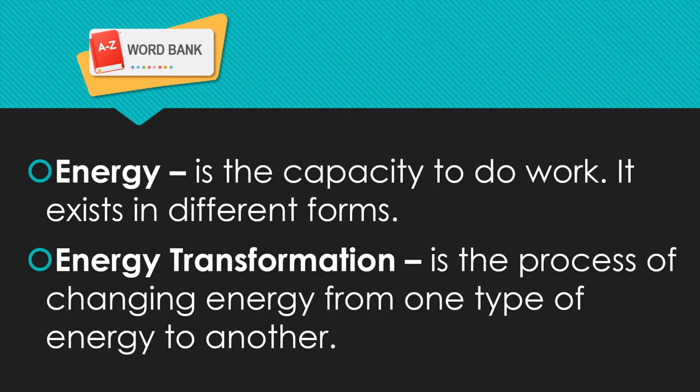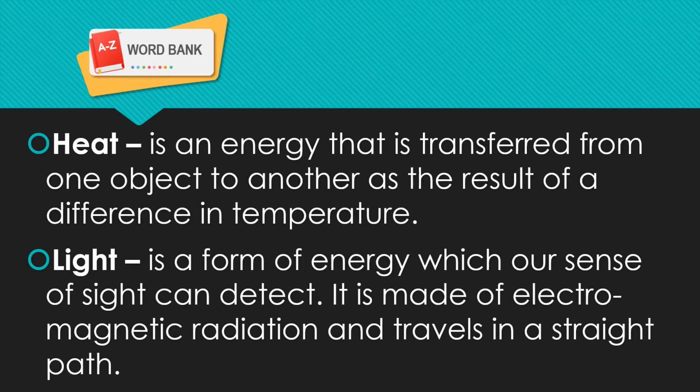To start, let us have these simple terms and their corresponding definitions. Energy is the capacity to do work. It exists in different forms. Energy transformation is the process of changing energy from one type of energy to another. Heat is an energy that is transferred from one object to another as a result of a difference in temperature. Light is a form of energy which our sense of sight can detect. It is made of electromagnetic radiation and travels in a straight path.